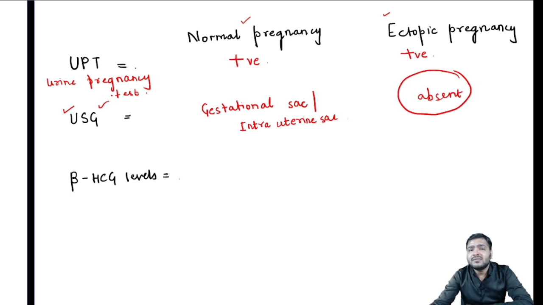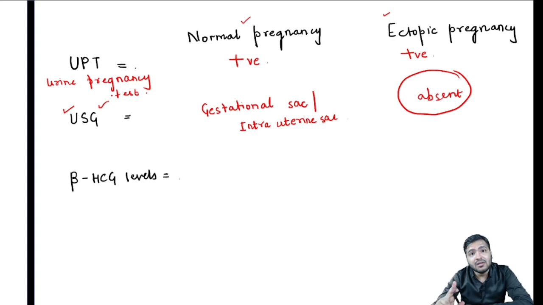But suppose the patient comes to you within 1 month. Remember, guys, on ultrasound, within 1 month, a true gestational sac never appears. In that case, you won't be able to see the gestational sac, and if you have not done further investigations, you will classify it as ectopic pregnancy.